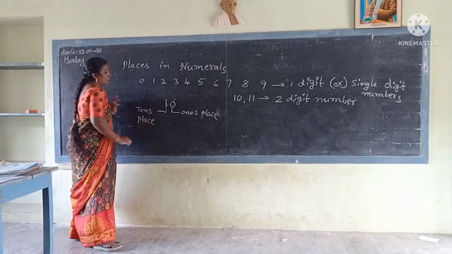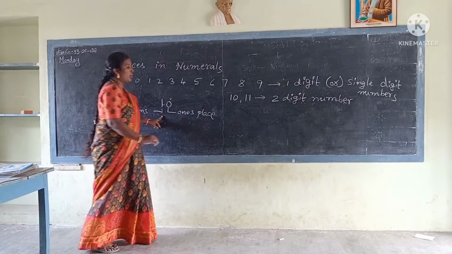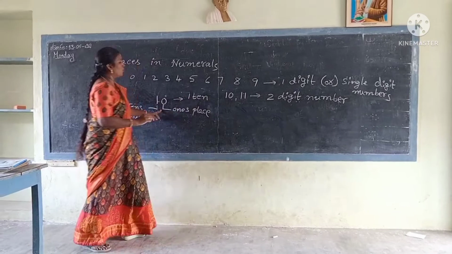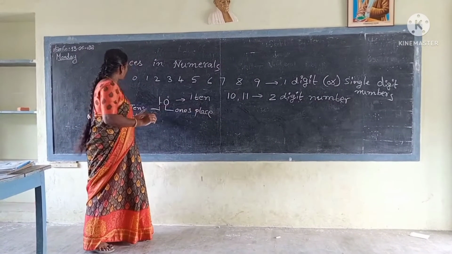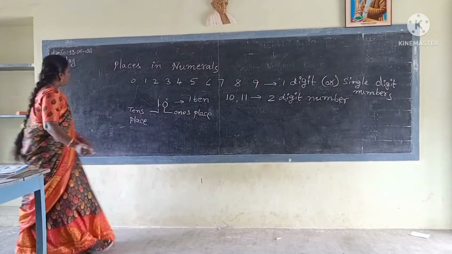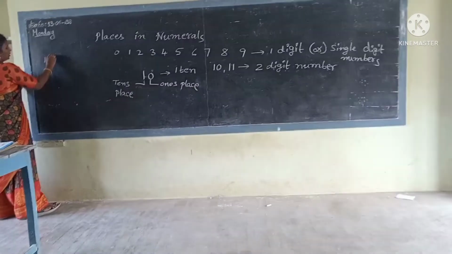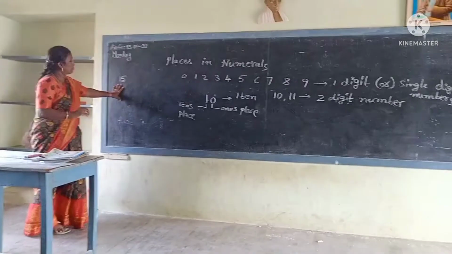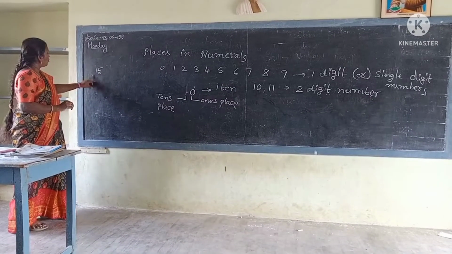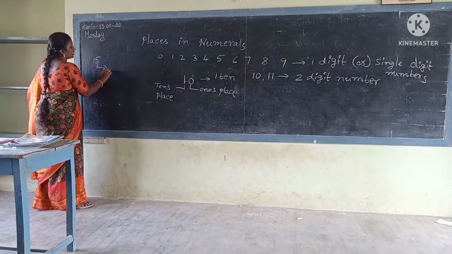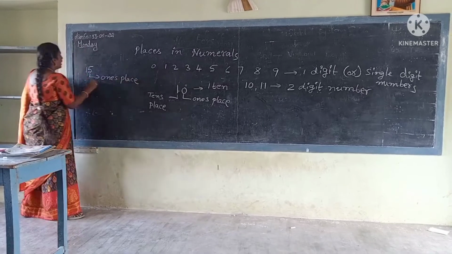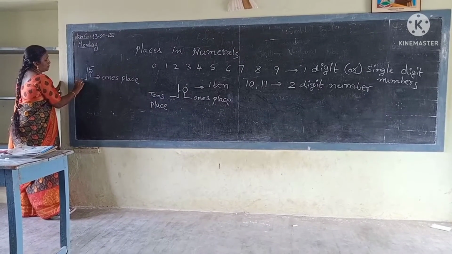This is called 1 ten. How do we call it? 1 ten. In this 10, only 1 ten is there, and 0 ones. Like that, see 15. In number 15, the right side number is 5 and the left side number is 1. Which place is the 5? Ones place. And 1 is the tens place number.